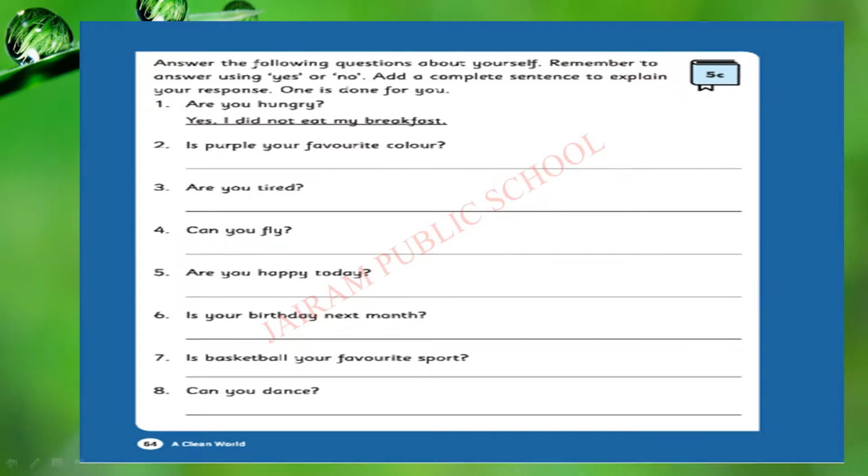Answer the following questions about yourself. Remember to answer with yes or no. You are going to write the answer yes or no. Add a complete sentence to explain your response. Here we are going to add a complete sentence to explain our response, but usually we don't need to give the complete sentence. We can answer yes or no. One is done for you. For example, first sentence, are you hungry? Yes, I did not eat my breakfast.